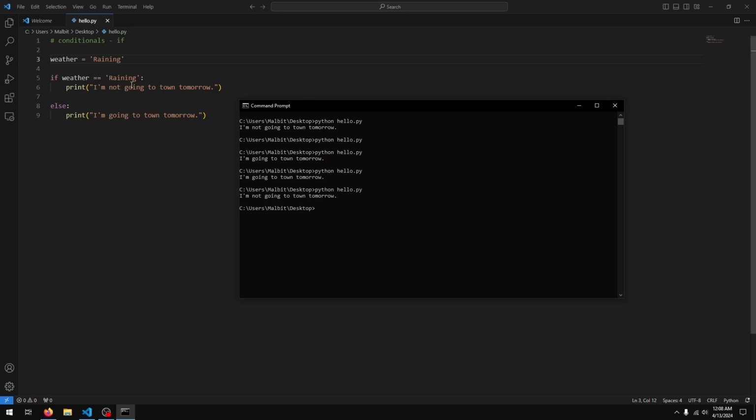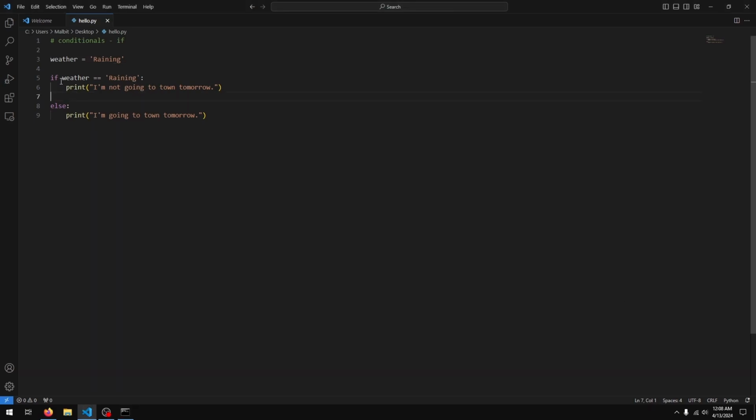Notice that we didn't get both of those statements, we only got one. So in an if statement, only one of the code blocks is going to execute. It's not going to execute both of these. If it runs this one, it's not going to come to this. If it does not run this one, then it's going to come to this.